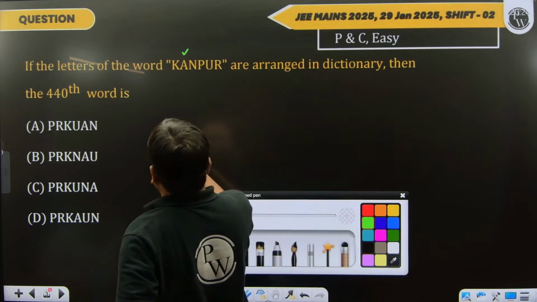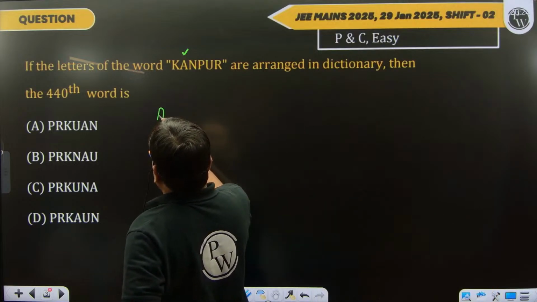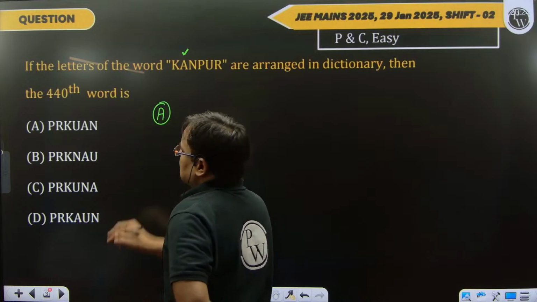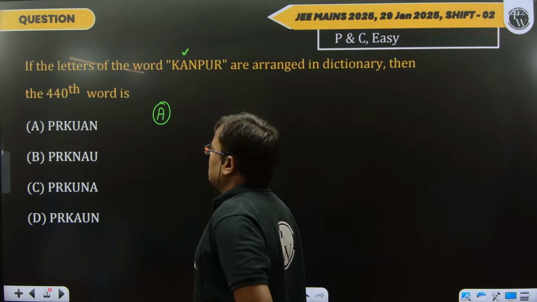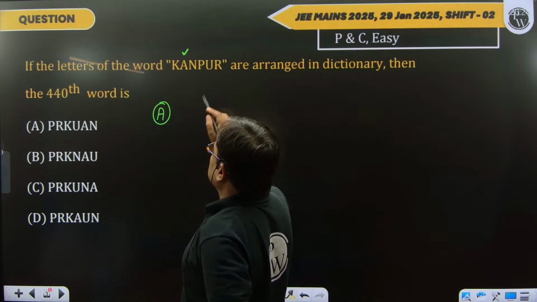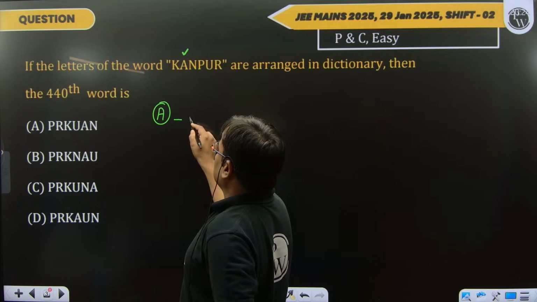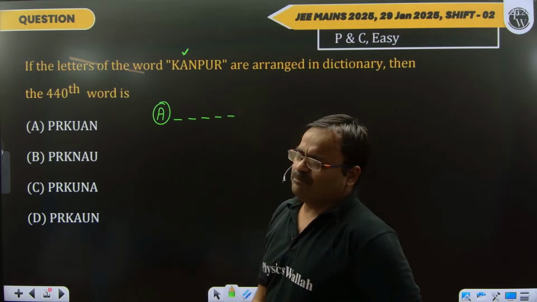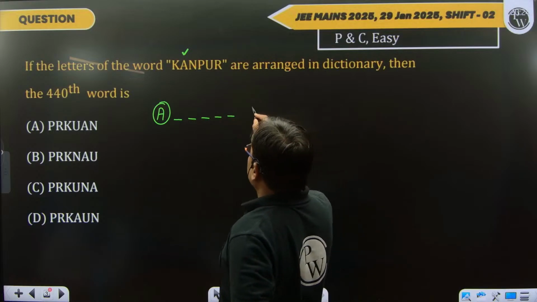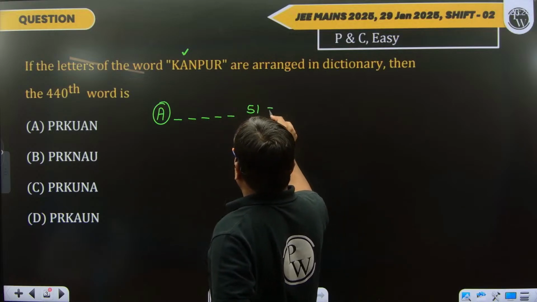Now we fix the first letter A, and let us take the total number of terms. The total number of letters is 6. So how many letters are remaining? 1, 2, 3, 4, 5. So these 5 letters can be permuted in 5 factorial ways. So that is 120 words.